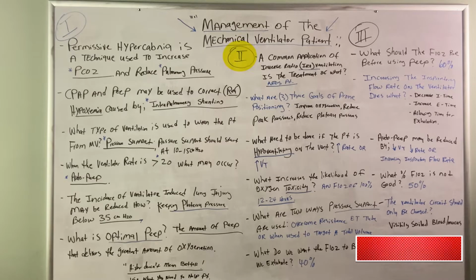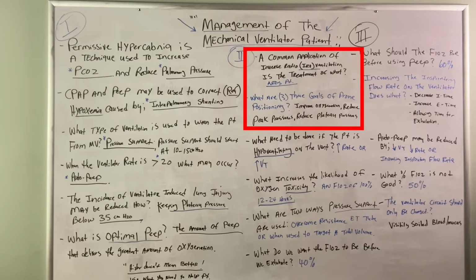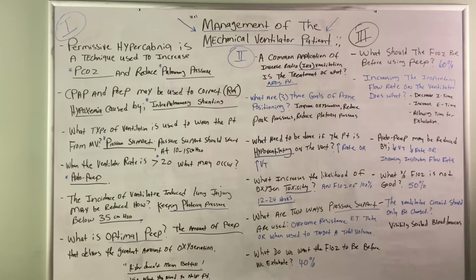Roman number 2, a common application of prone ventilation is the treatment of what? ARDS patients. What are 3 goals of prone positioning? We use prone positioning to improve oxygenation, to reduce peak pressures, and to reduce plateau pressure. What needs to be done if the patient is hypoventilating on the ventilator? You need to increase the respiratory rate or increase the tidal volume. What increases the likelihood of oxygen toxicity? An FiO2 of 100% for a period between 12 and 24 hours.